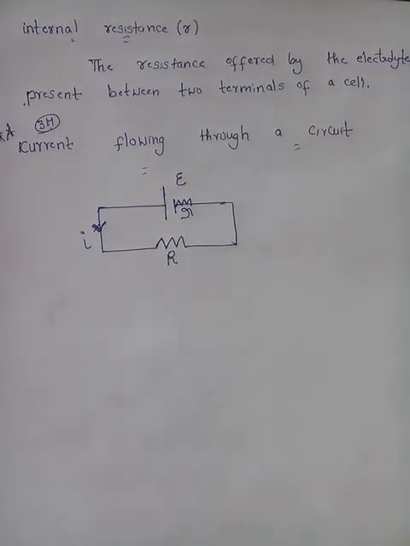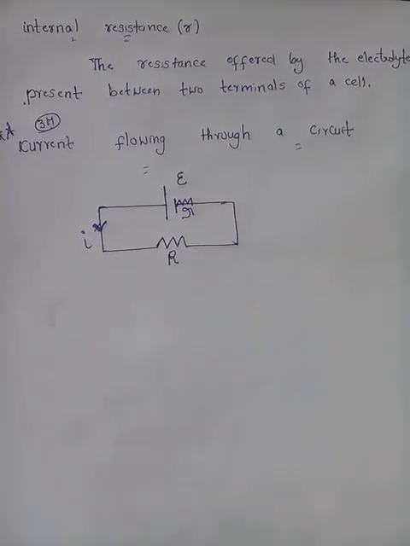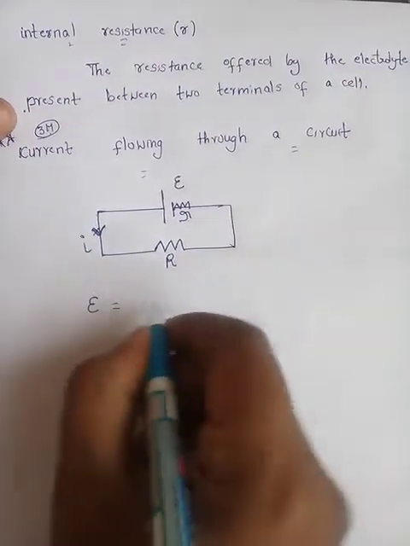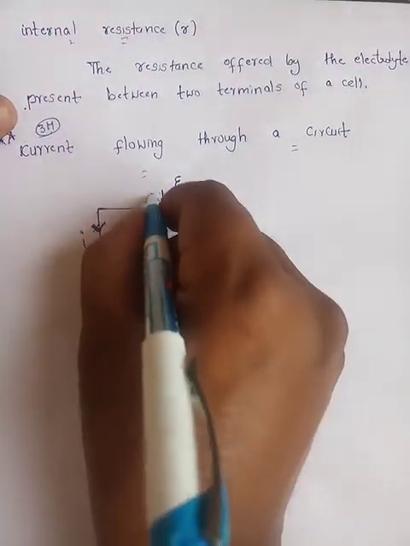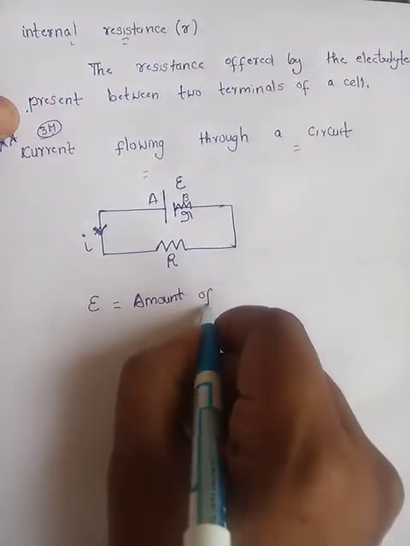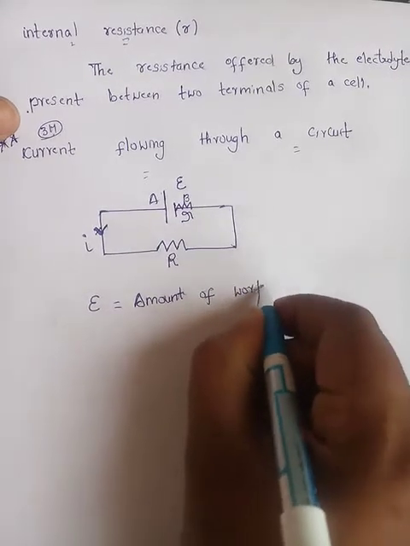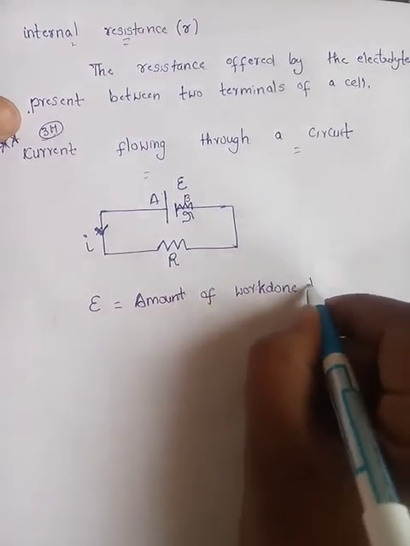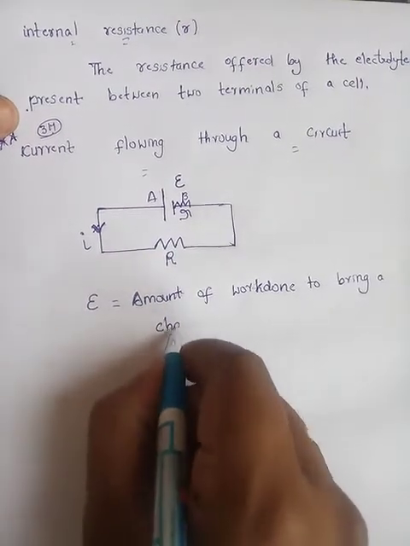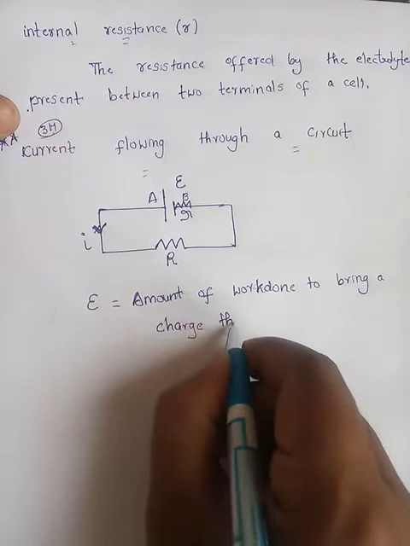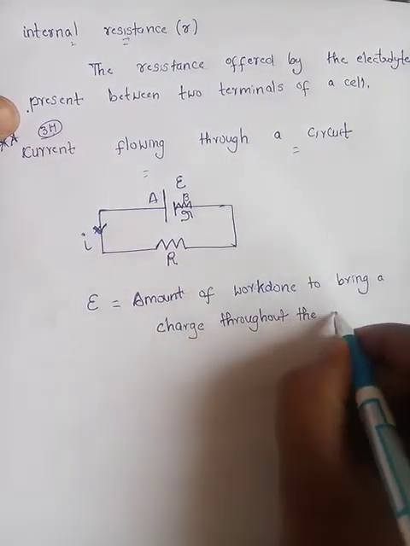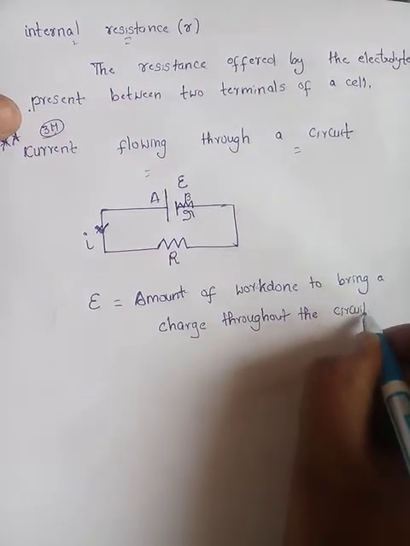The current flowing through the circuit is I. Now coming to the basic definition, EMF of a circuit is the amount of work done to bring a charge throughout the circuit.